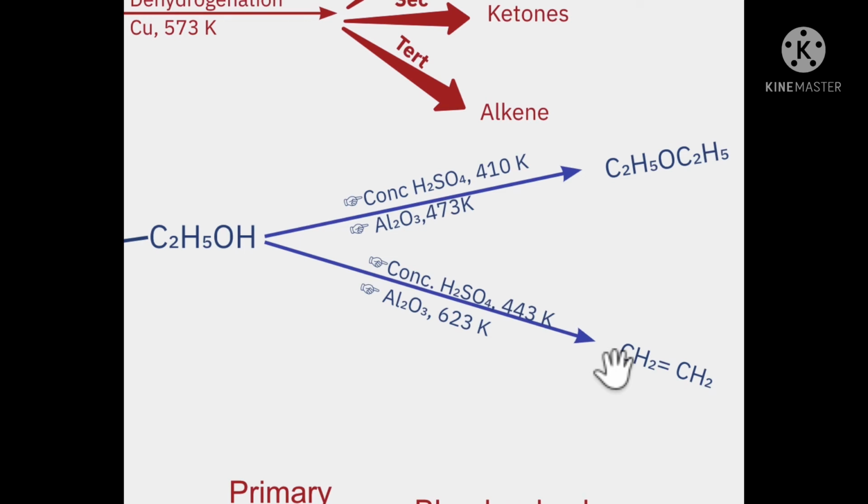What explains the difference in the formation of products is going to be discussed under reaction mechanism. Similarly, if you carry out the reaction in the presence of alumina at 473 Kelvin or Al2O3 at 623 Kelvin, the products are going to vary. When I'm writing the reagents like this, that does not mean that we are going to use both the reagents together. No, it's either this or this. In either of the conditions, you're going to get an ether, whereas here, you're going to get an alkene.